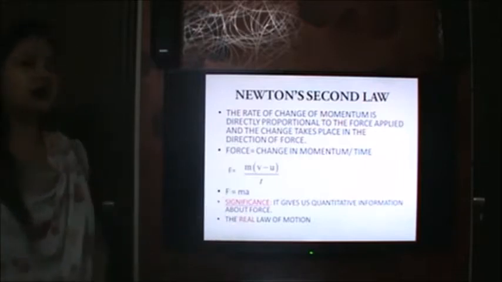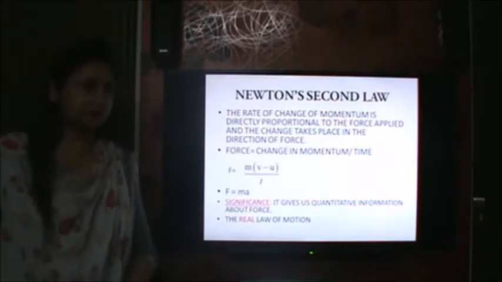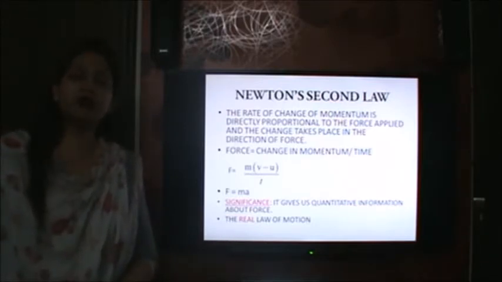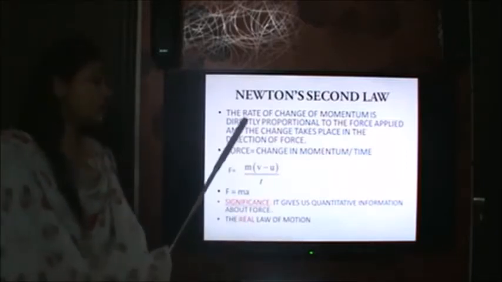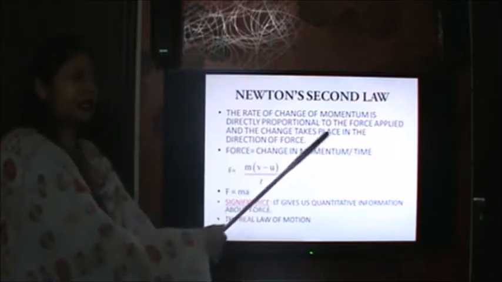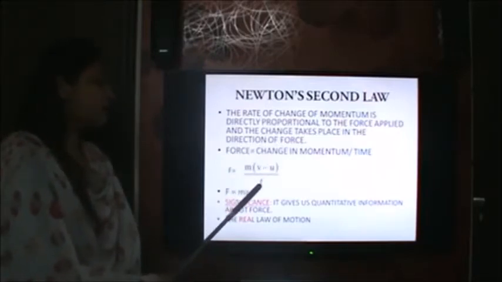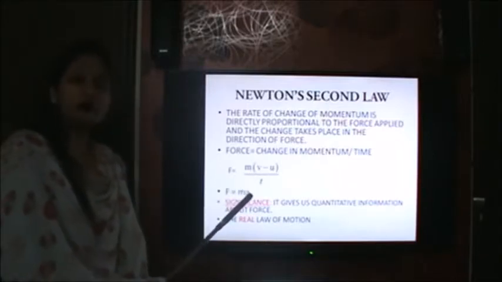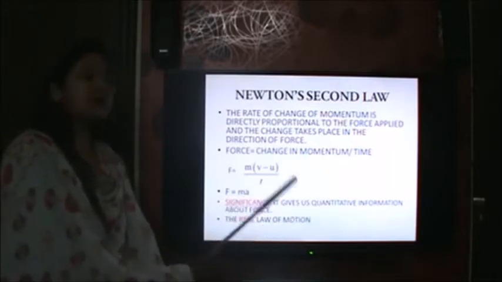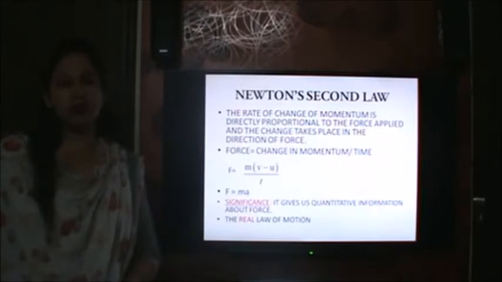Coming to Newton's second law: the rate of change of momentum is directly proportional to the force applied. That means when we apply force on an object, it gets accelerated in the same direction as that of the force. So force is change in momentum divided by time, final minus initial momentum, that gives us mv minus mu upon t. And since v minus u over t is acceleration, we get the formula of force, F is equal to ma. So this is the physical significance of Newton's second law, that it gives us quantitative information about force, or it gives us the mathematical expression of force.